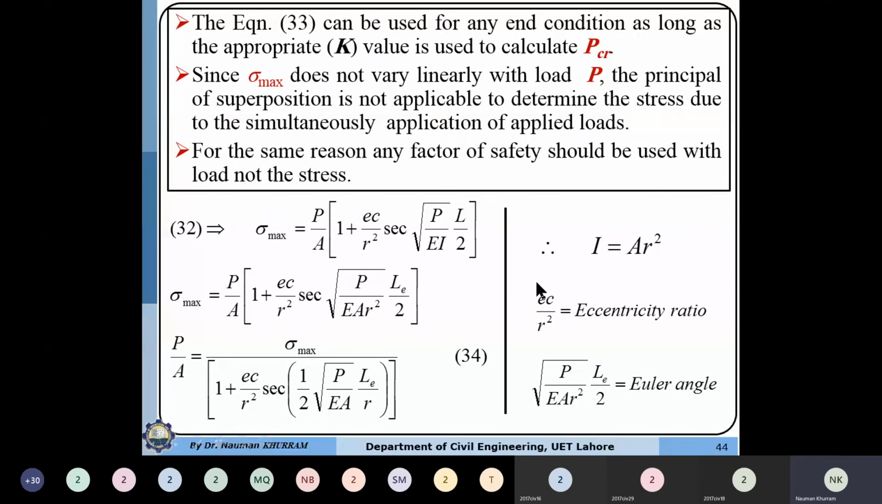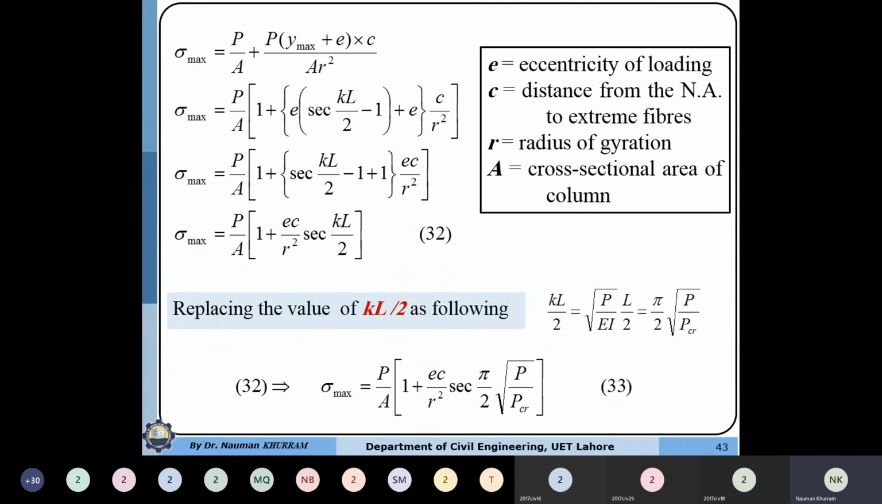Stress does not vary linearly with load P. The principle of superposition is not applicable to determine the stress due to the simultaneous application of applied loads. For the same reason, any factor of safety should be used with the load, not with the stress. Why is this point very important?